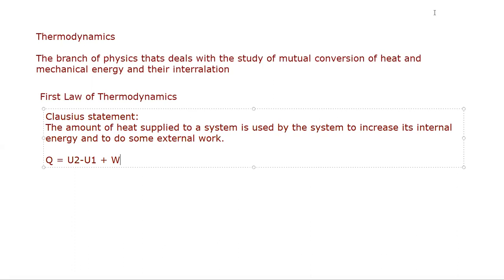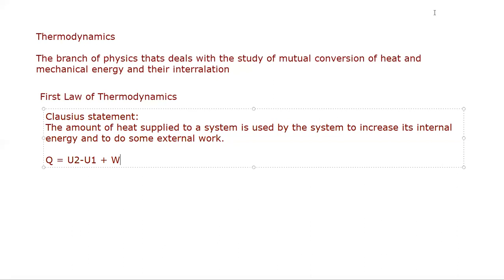Clausius stated that the amount of heat supplied to a system is used by the system in two ways. First, to increase its internal energy, and the rest is used to do some external work.